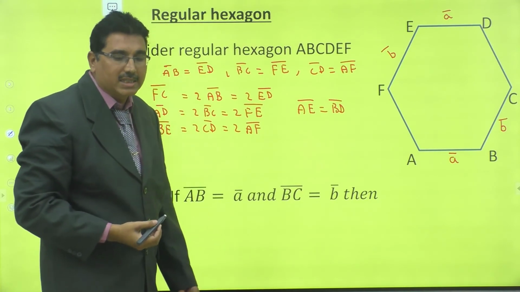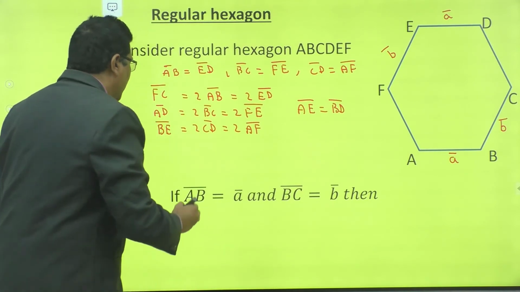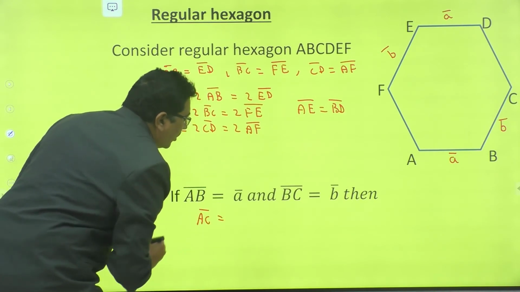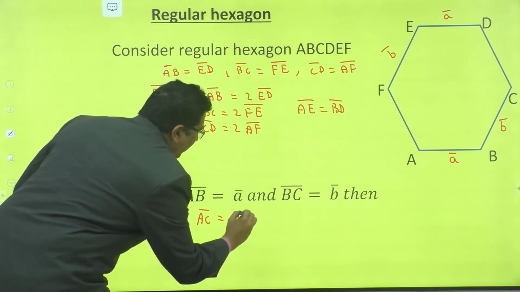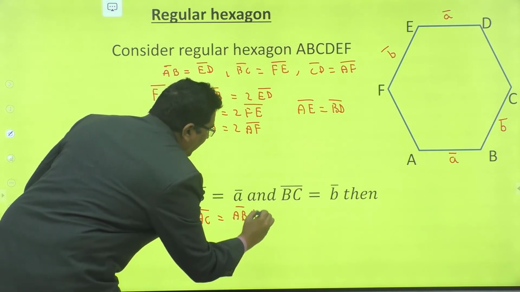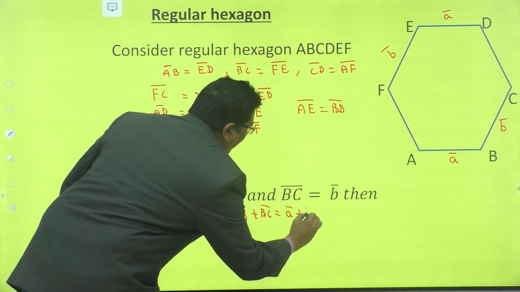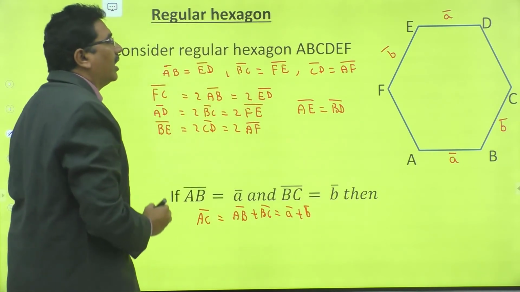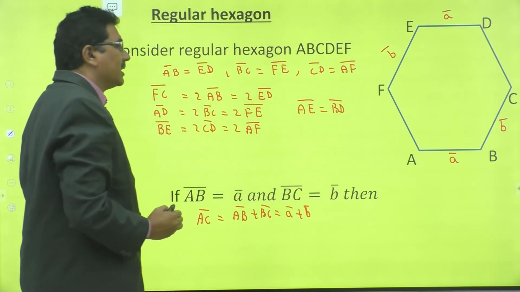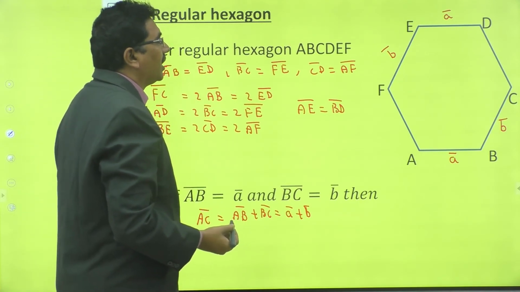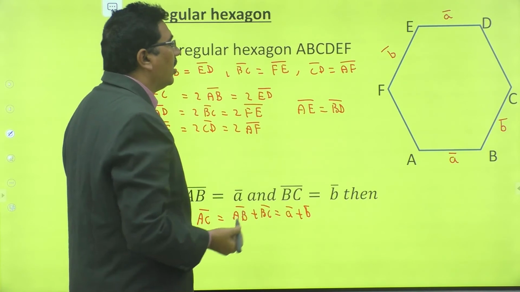Now, what is AC bar? From the triangle law, AC bar is equal to AB bar plus BC bar, that is equal to a bar plus b bar. Okay.